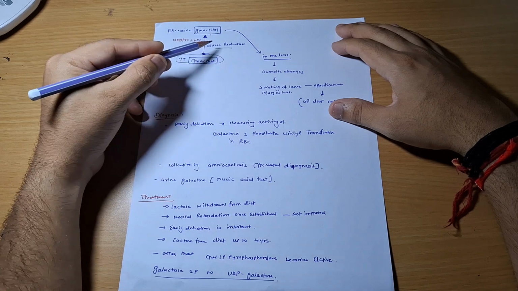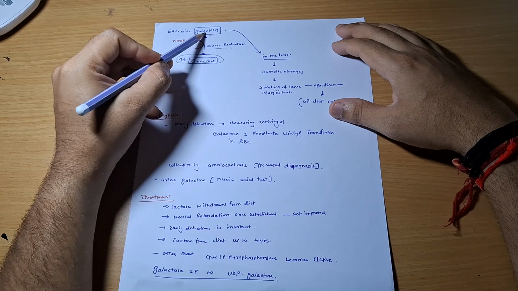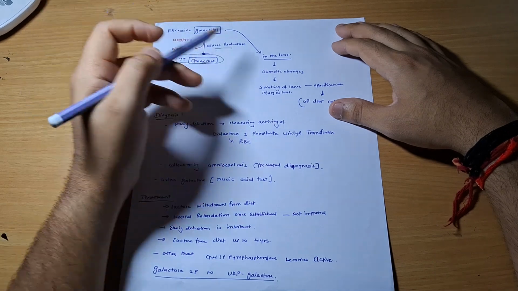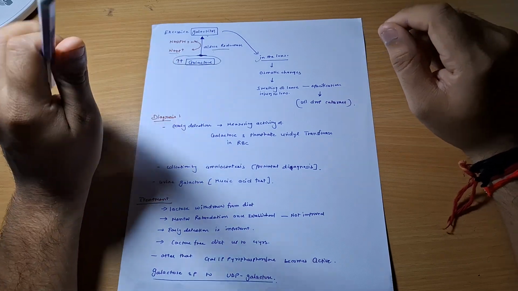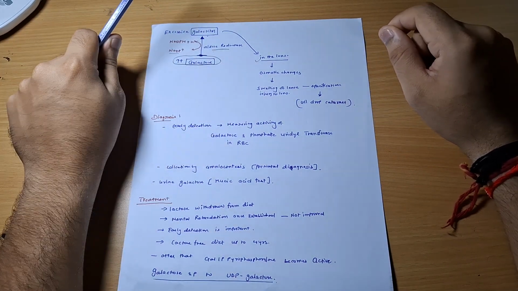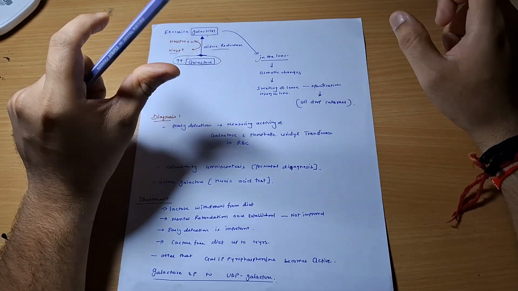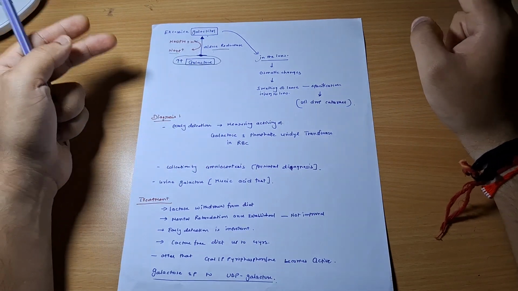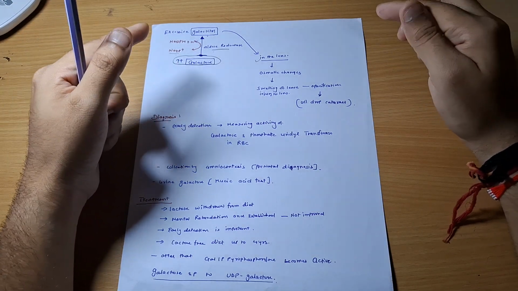Because this enzyme is ultimately NADPH dependent. Okay, so once this galactitol is accumulated in the lens, it will exert an osmotic effect, and the lens will absorb more and more water, and there will be osmotic changes. And once the lens absorbs more and more water, there will be swelling of the lens.